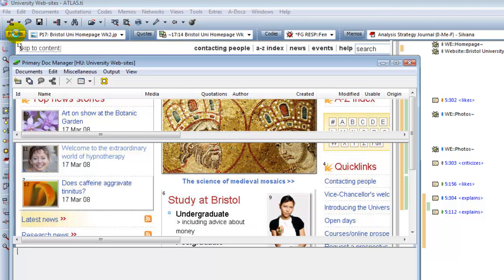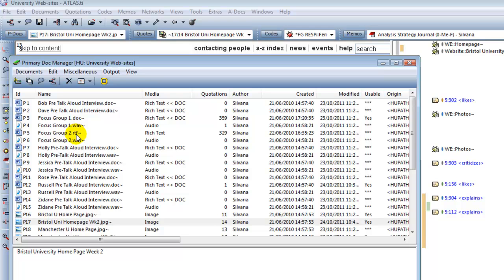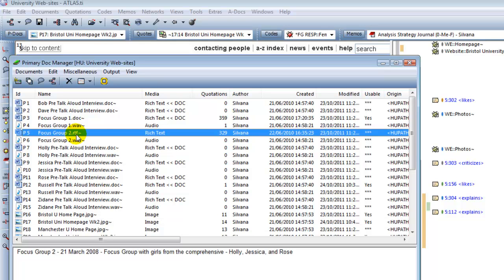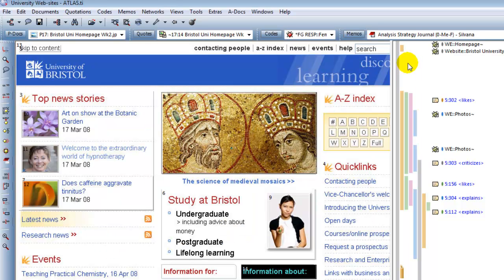And the comments for the documents should be used to just give general information to remind you what that document is about, such as the date of the interview, where it was, that sort of thing, as you can see down here. So it's really to use the quotation comments for explaining bits of the text or bits of the data, and also to restart your reflective analysis on the data. Okay.